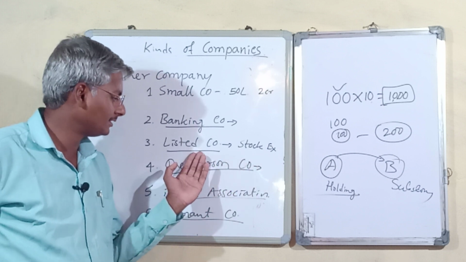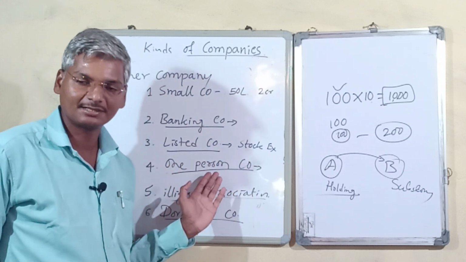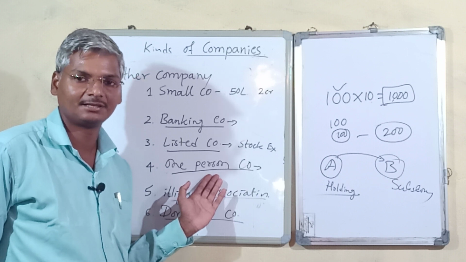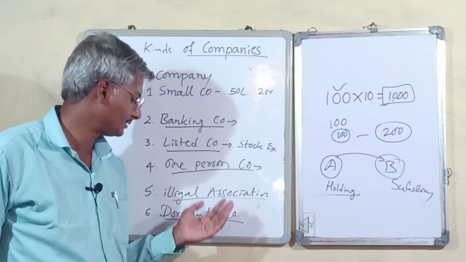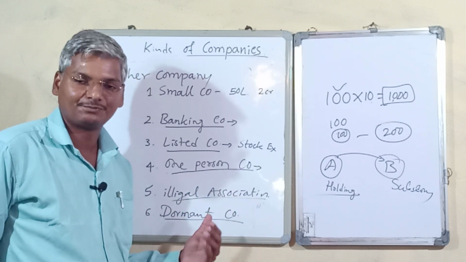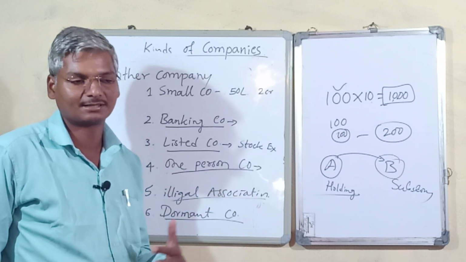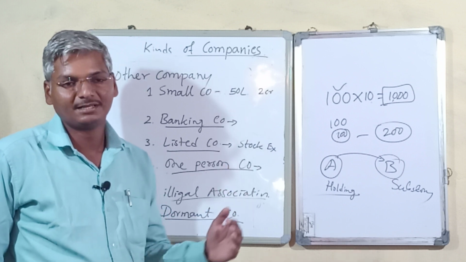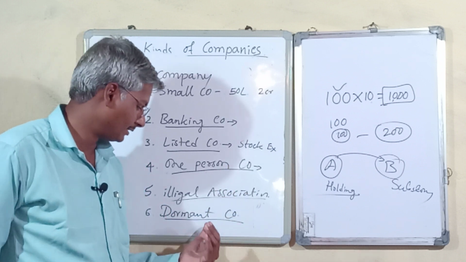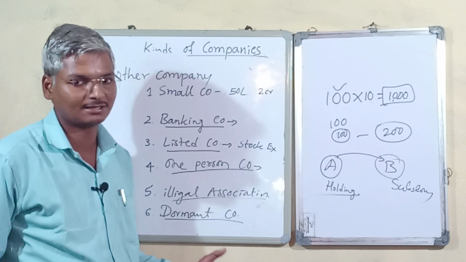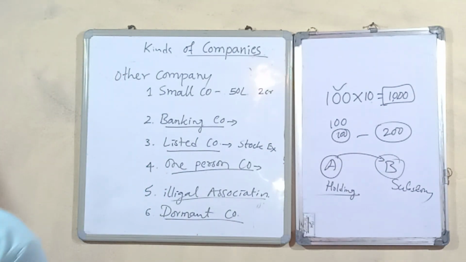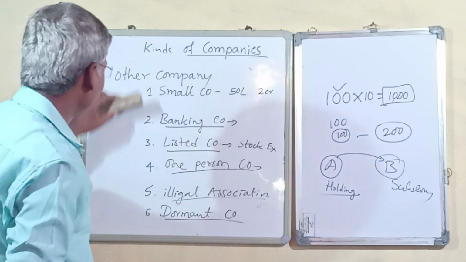One person can be a member of a company and establish a business. For dormant companies, for future projects, we buy certain land, building or machinery. And illegal associations are not lawful businesses. So these are the different kinds of companies.